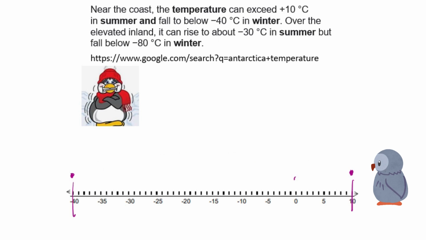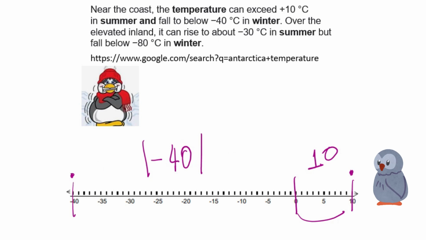Why 50? Because from 0 to 10, we have 10. And this is negative 40, but we are going to keep in mind the absolute value of it. Why? Because we don't want to keep in mind it is negative. We just want to keep in mind its absolute value. It means 40. And 40 plus 10 is 50. So the difference is 50 degrees Celsius.